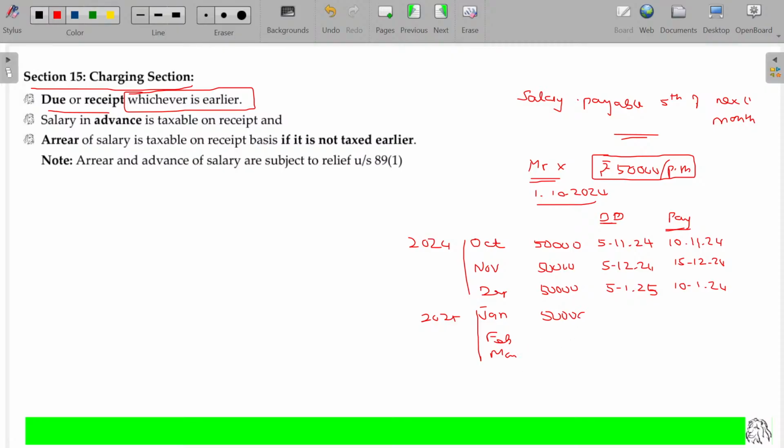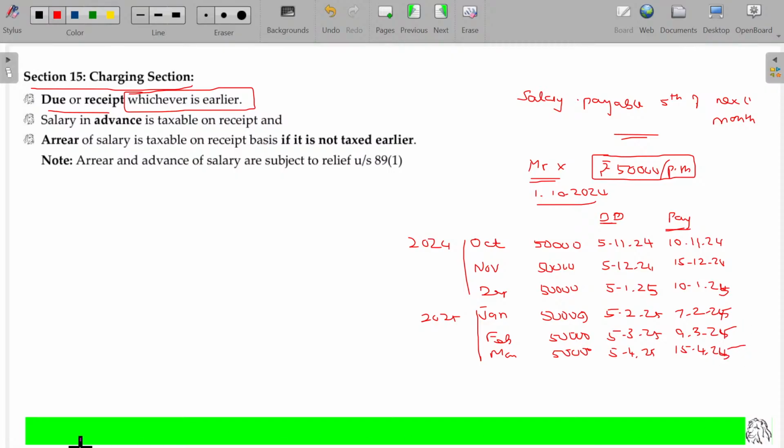The February month salary being 50,000. March month salary being 50,000. The due dates being 5/2/25, 5/3/25, 5/4/25. The payment dates being 7th February 25, 9th March 25, 15th April 25. All these things are in 25.